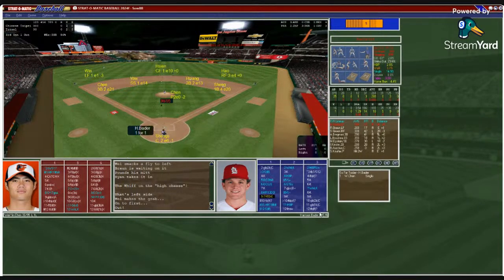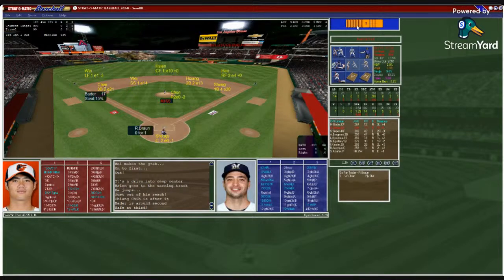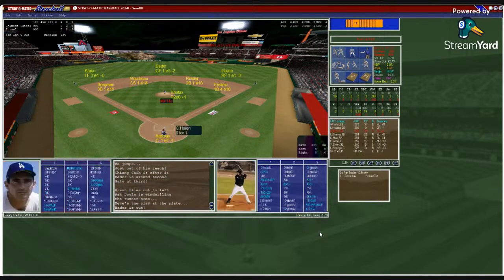And that's going to be a triple for Harrison Bader. So Bader triples, heads to third. So Israel using their magic. Here's Ryan Braun. And Braun, fly ball left field. Wee will make the catch. Bader will probably try to score. And he doesn't. He gets thrown out at the plate. We played 3, no score.